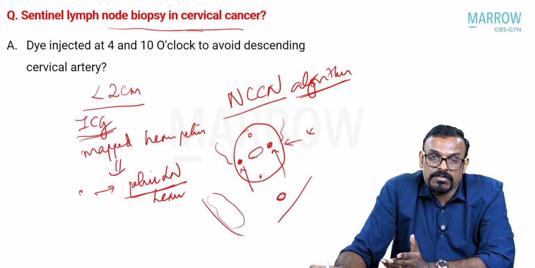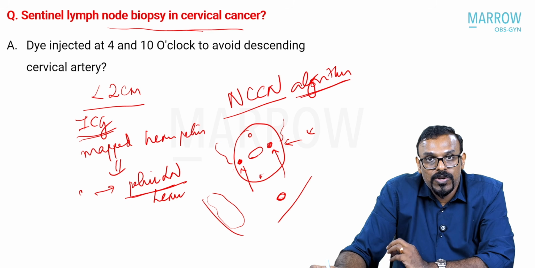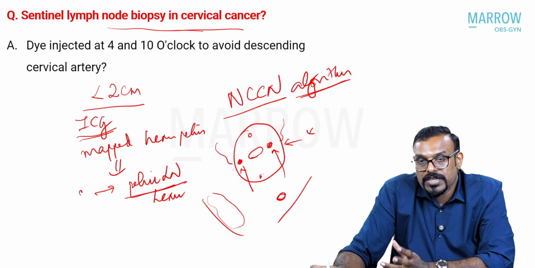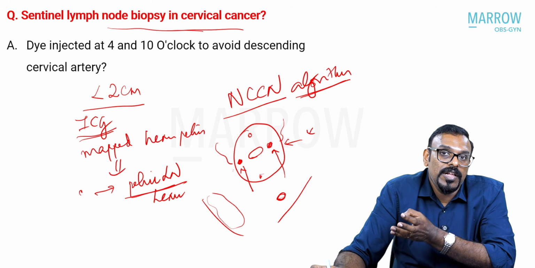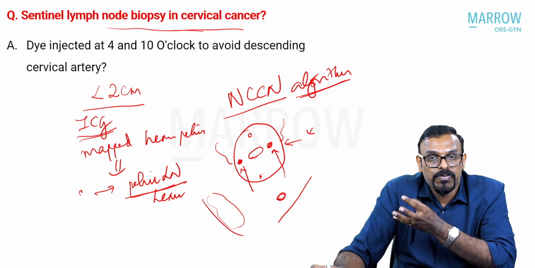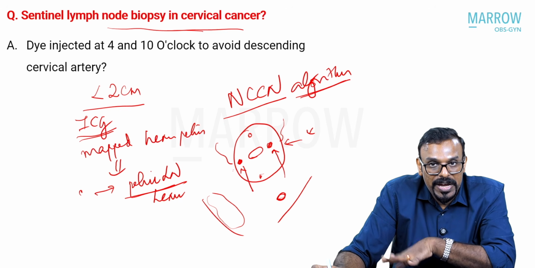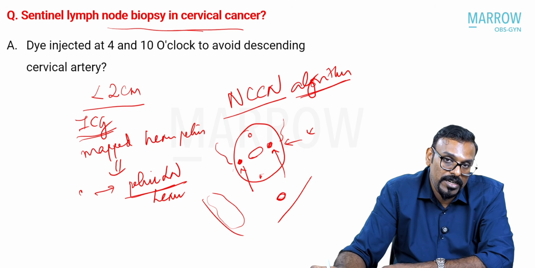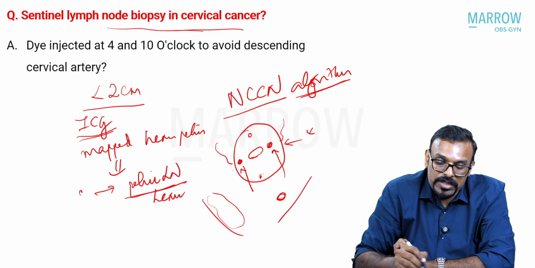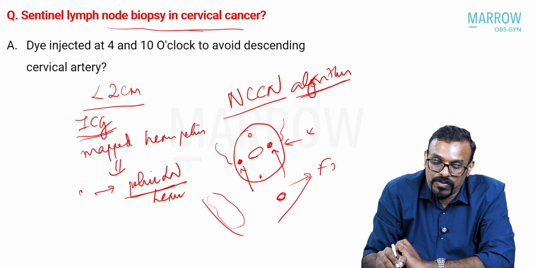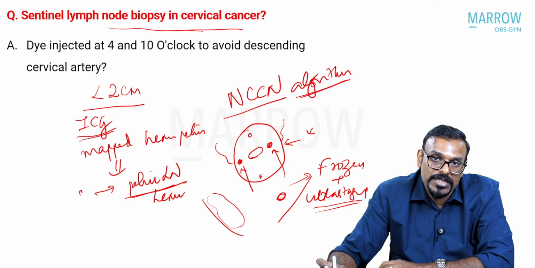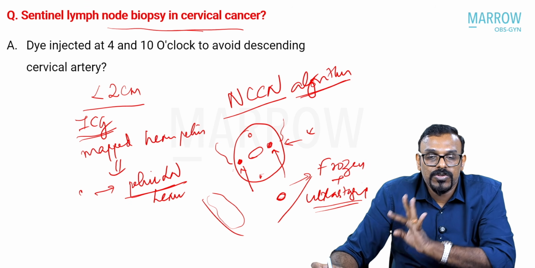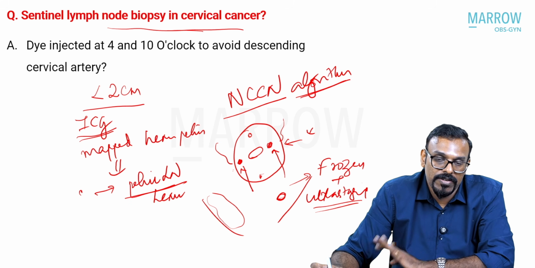So that is one of the things. And then for the European guidelines, there is also an option of sending the sentinel lymph node of cervical cancer for frozen section. This is to find out if they are positive on frozen section, in which case you have to abandon the radical hysterectomy. Then the same node that has been sent for frozen section, you have to subject again to ultra staging. This is to detect micrometastasis within them. So these are the usual guidelines for SLN in cervical cancer.